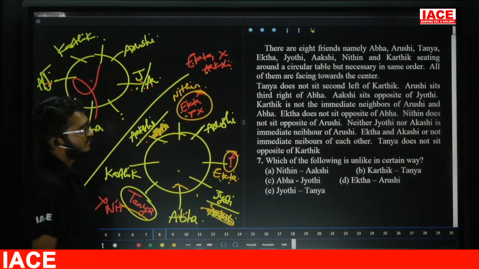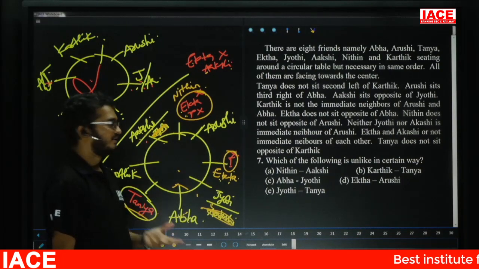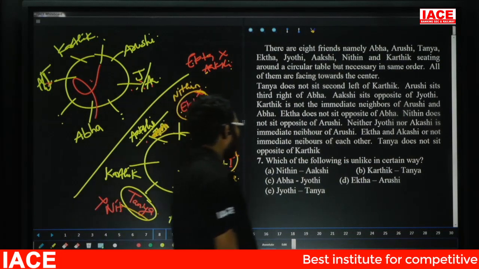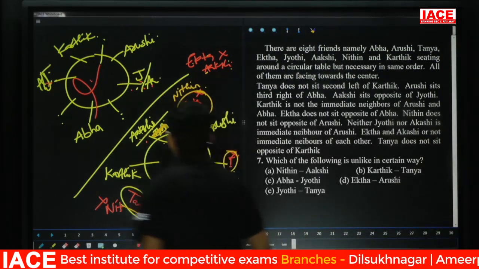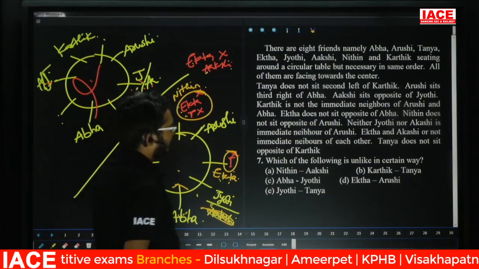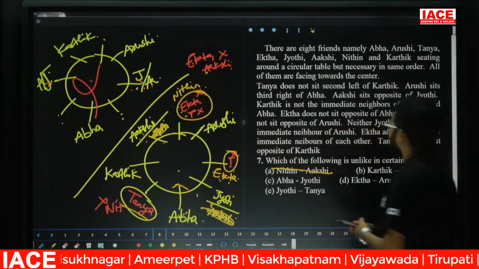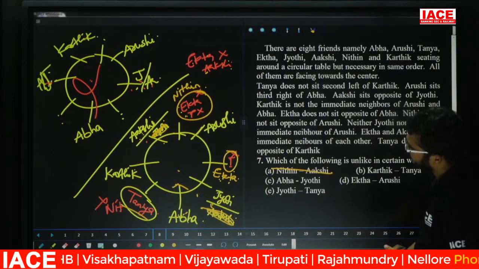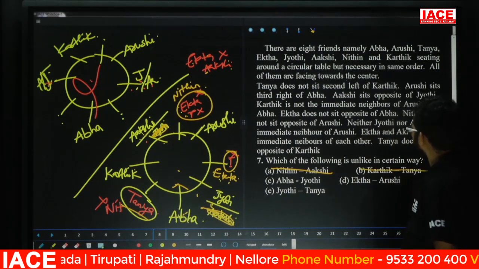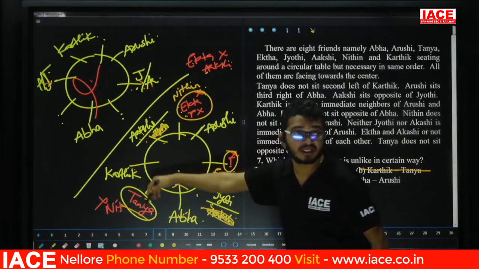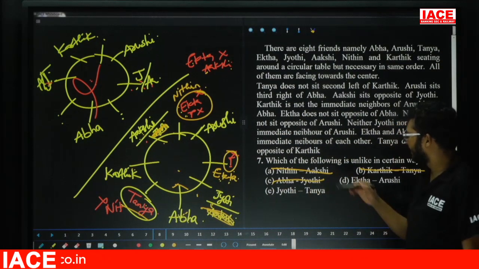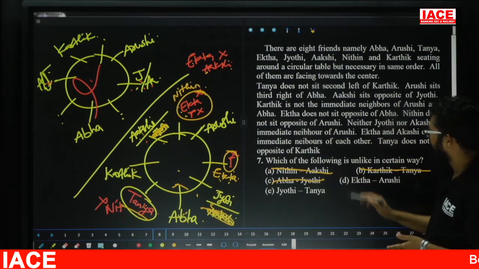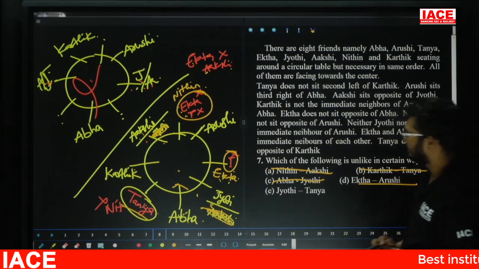Question number 7. Which of the following is unlike in a certain way? Which one is different? See here. Nitin, Akshi. Friends, check here: Nitin and Akshi both are immediates. Now Karthik, Tanya, both are immediates. Next one, Abba, Jyoti, immediates. Ekta, Arushi, immediates. Jyoti, Tanya: these two are not immediate.